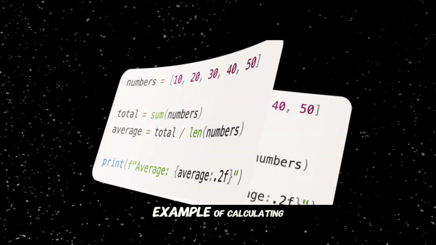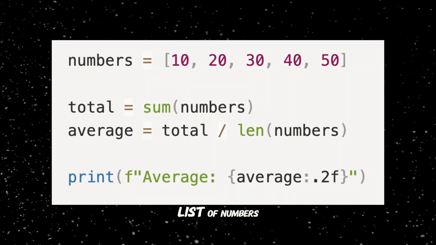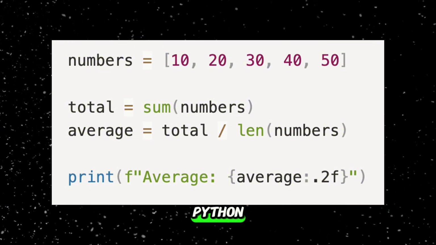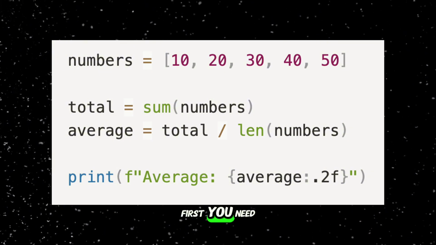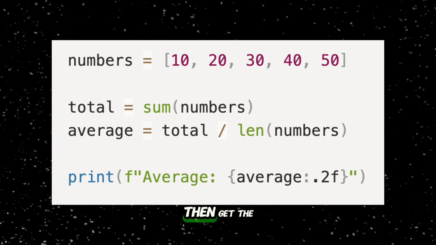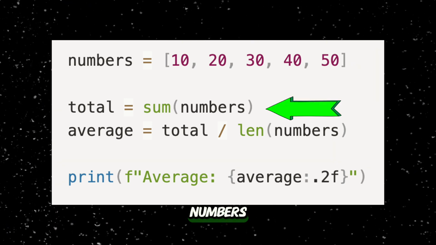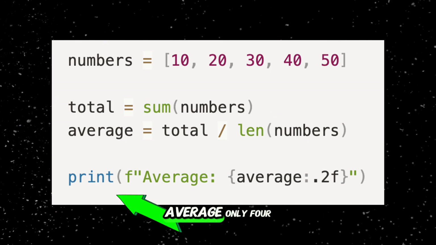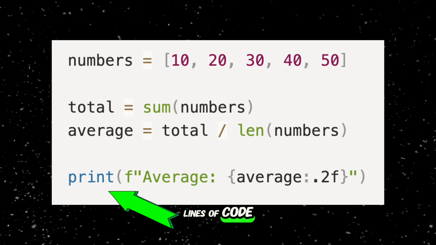This is an example of calculating the average of a list of numbers. This is a sample code from Python. First, you need to declare a list of numbers. Then, get the sum of the numbers, get the average, and print the average. Only 4 lines of code.